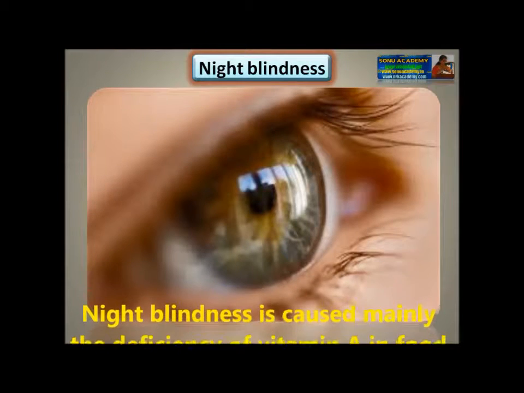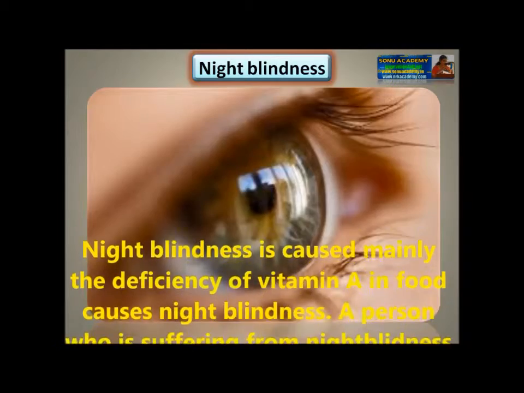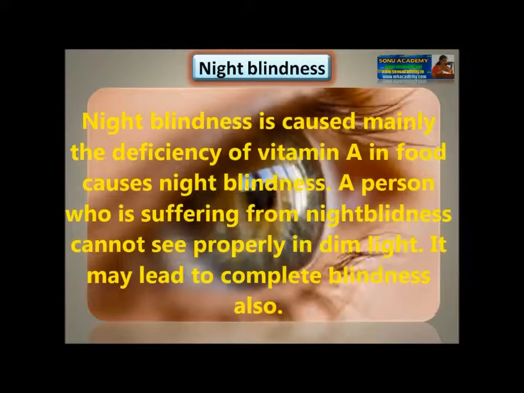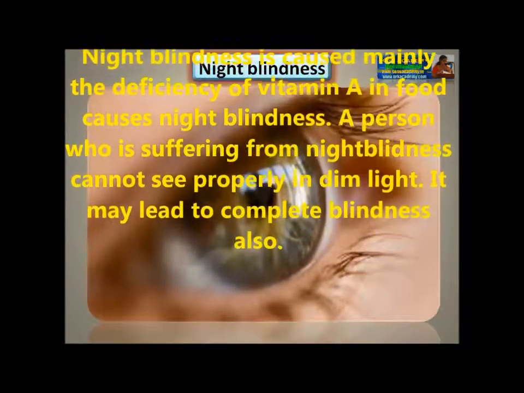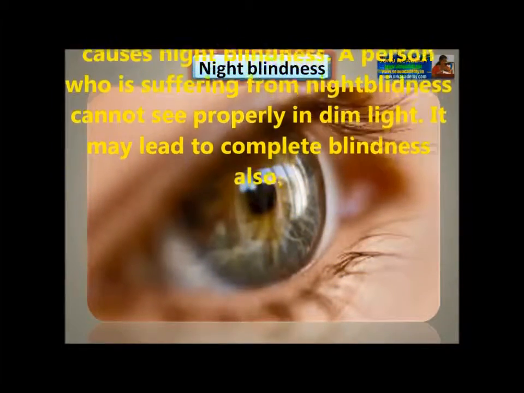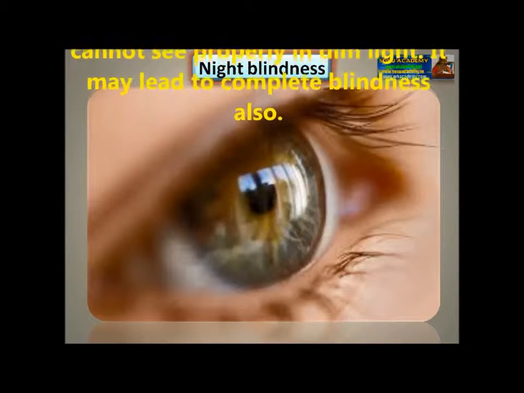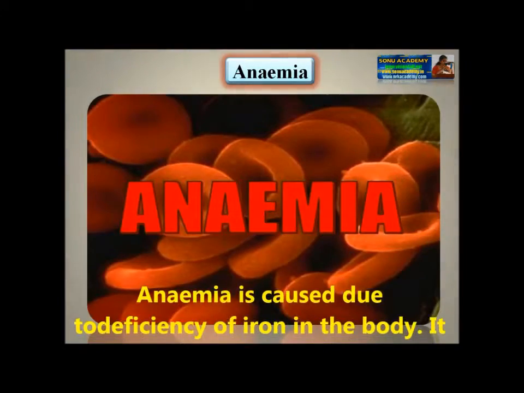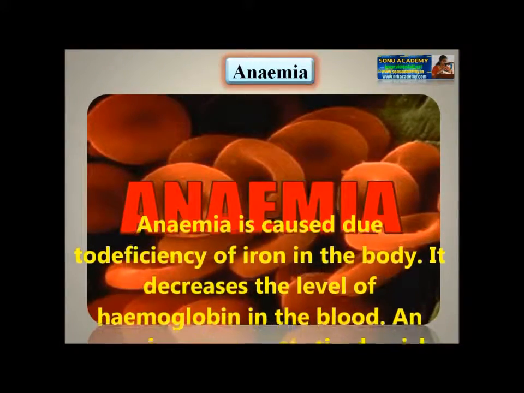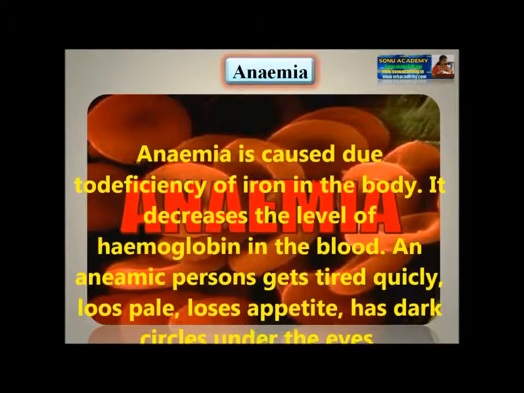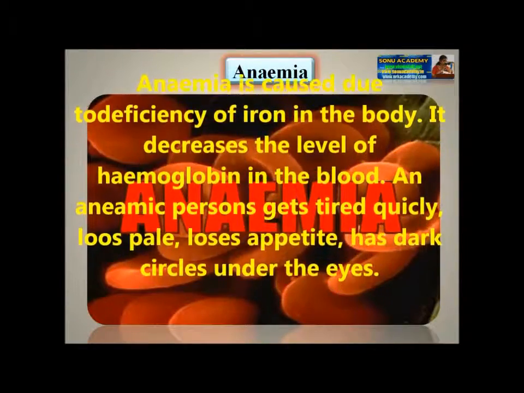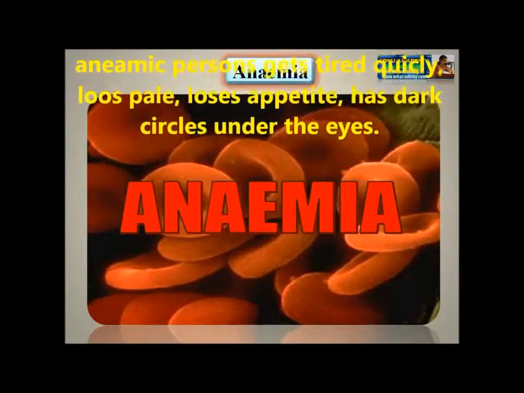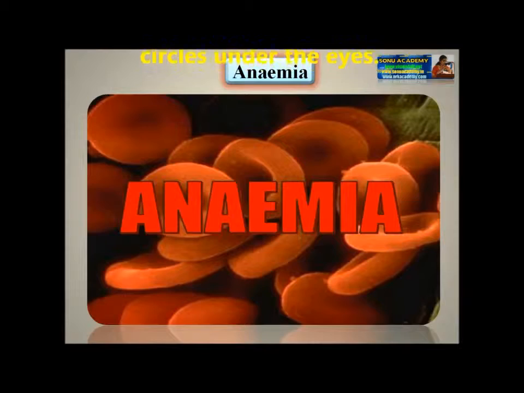Let us see another type of deficiency disease, that is night blindness. This night blindness is caused mainly by the deficiency of vitamin A. A person who is suffering from night blindness cannot see properly in dim light. Sometimes it may lead to blindness also. Anemia. Anemia is caused due to the deficiency of iron in the body. It decreases the level of hemoglobin in the body. An anemic person gets tired quickly, looks pale, loses appetite, and has dark circles under the eyes.